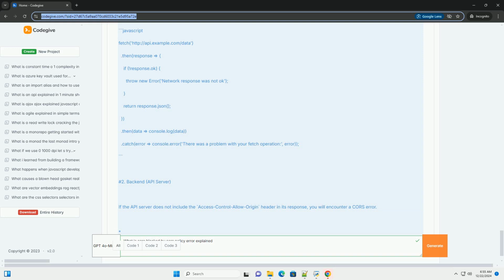Conclusion. Understanding CORS and how to handle CORS-related errors is essential for modern web development, especially when dealing with APIs. Always ensure your server is configured to respond with the appropriate CORS headers to allow safe cross-origin requests.